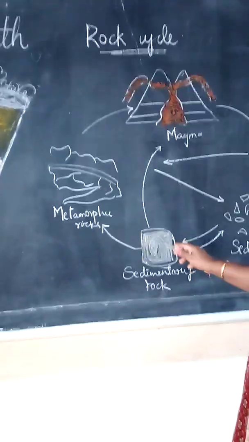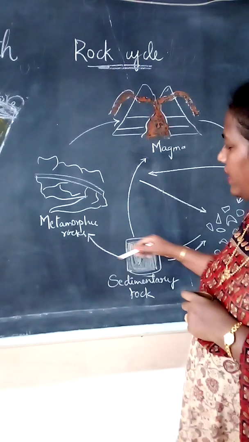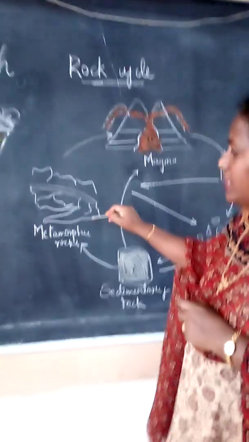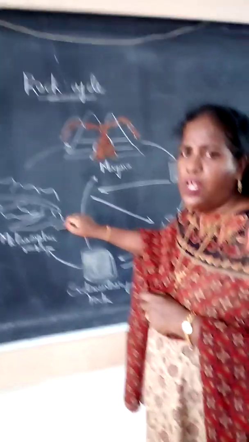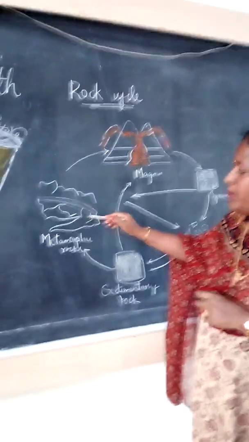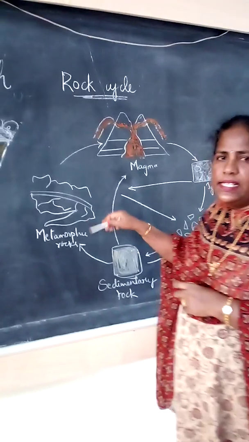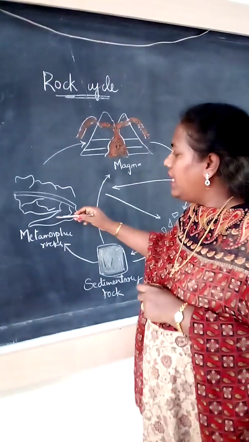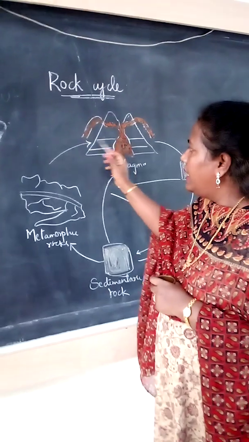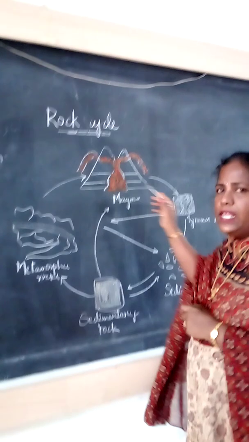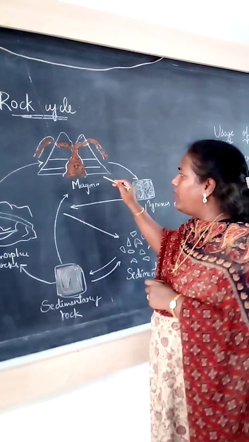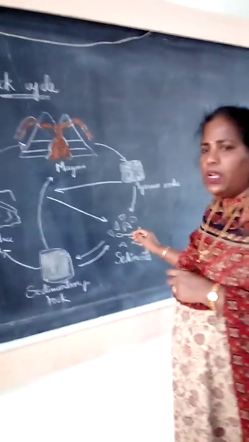So sedimentary rock forms. Now again the sedimentary rock changes because of heat and pressure. The agent is heat and pressure. They change into metamorphic rock. Clay changes into slate, like that. Again this one changes into lava. This is in a cyclic form, from one form of the rock to another form.